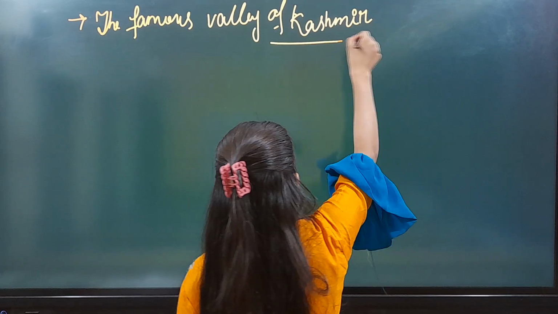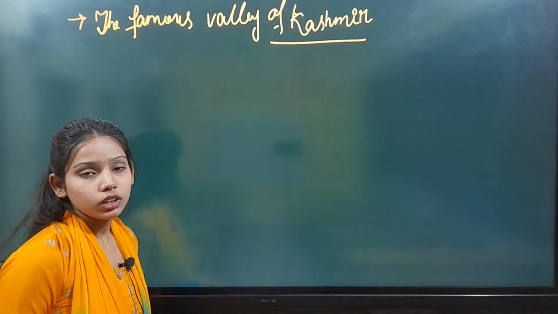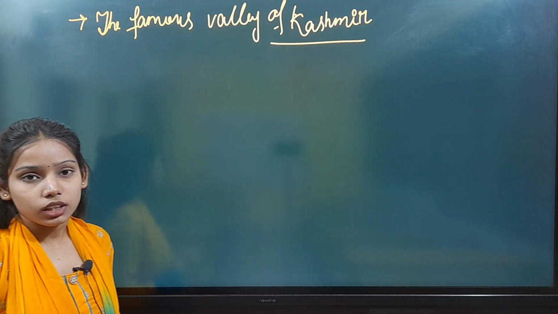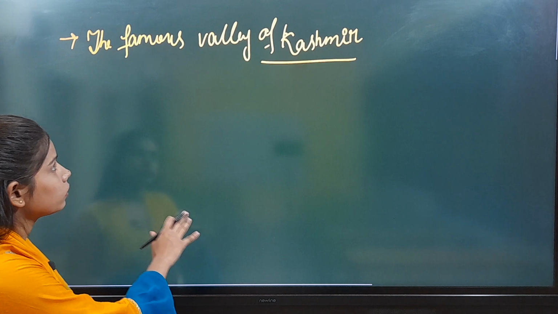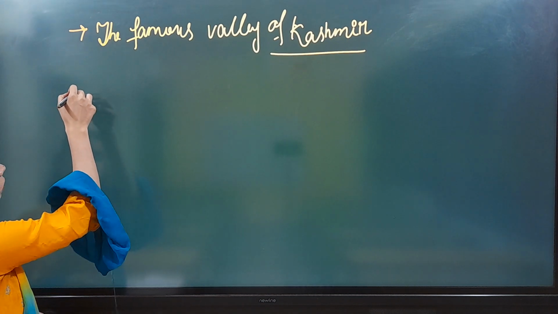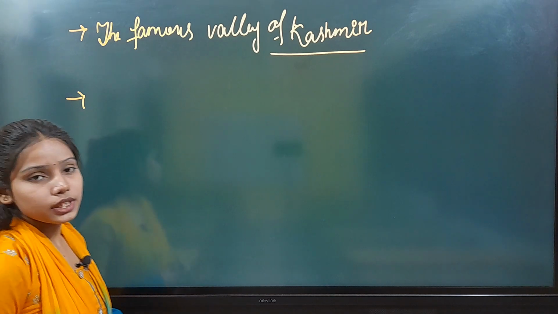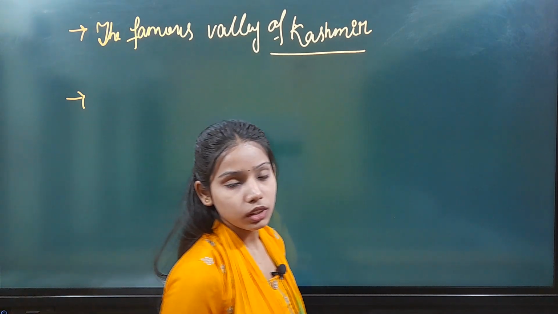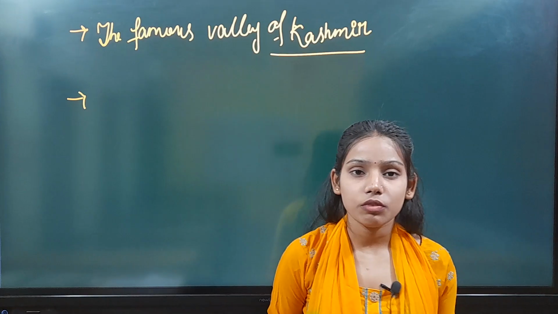Now, Srinagar, which is the capital city of Jammu and Kashmir, is situated on the banks of the river Jhelum.